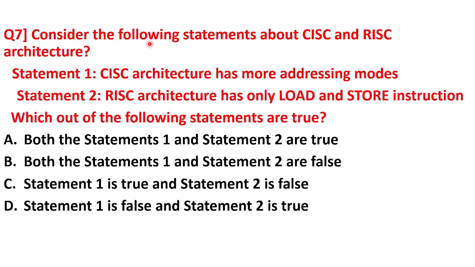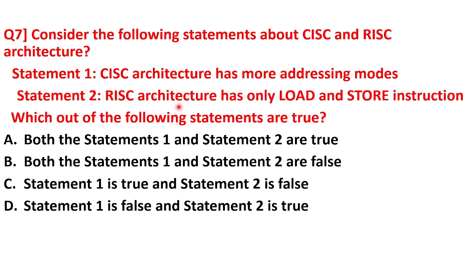Next question is: consider the following statements about CISC and RISC architecture. CISC stands for Complex Instruction Set Computer and RISC stands for Reduced Instruction Set Computer architecture. Statement 1 is: CISC architecture has more addressing modes, and statement 2 is: RISC architecture has only load and store instructions. So which of the following statements are true?